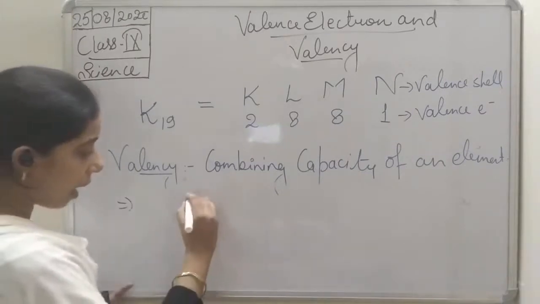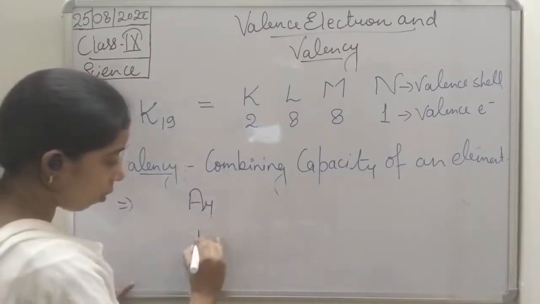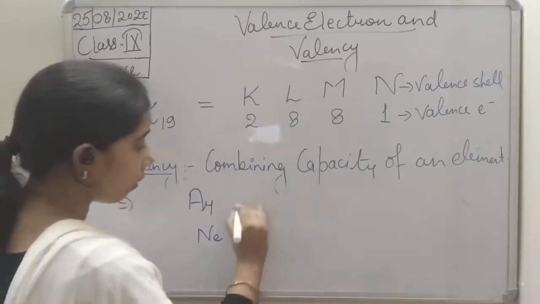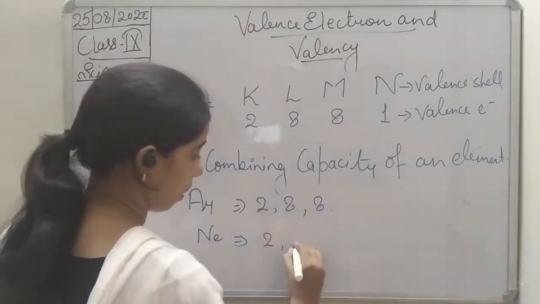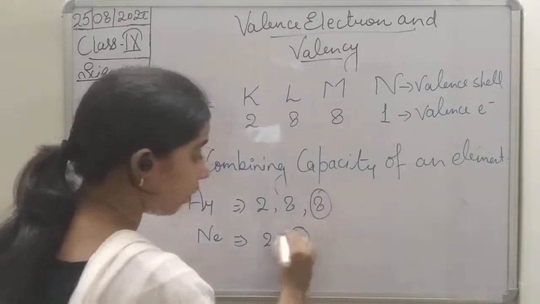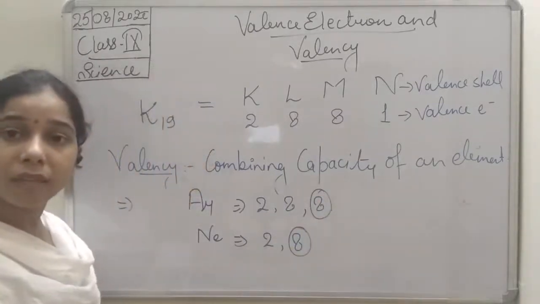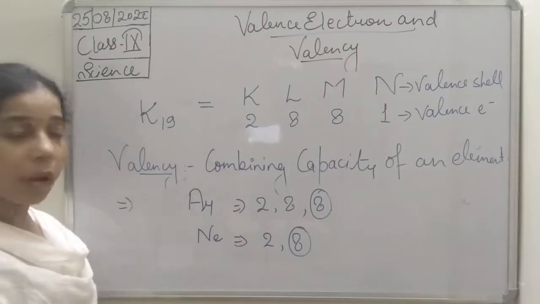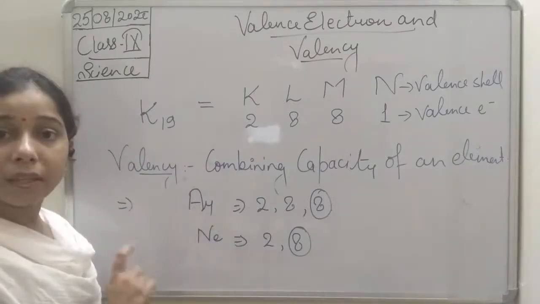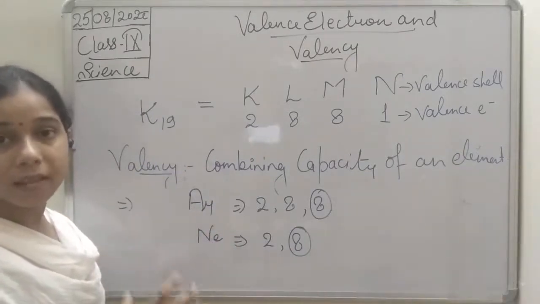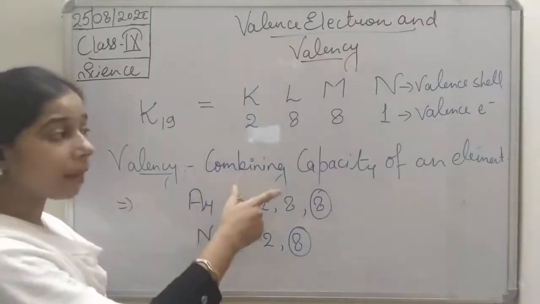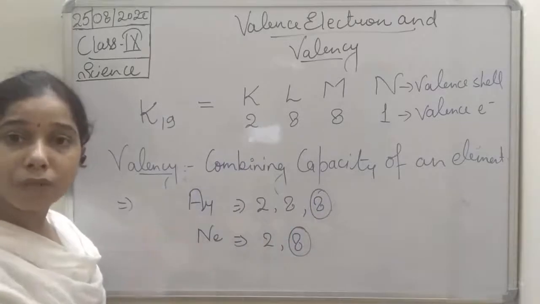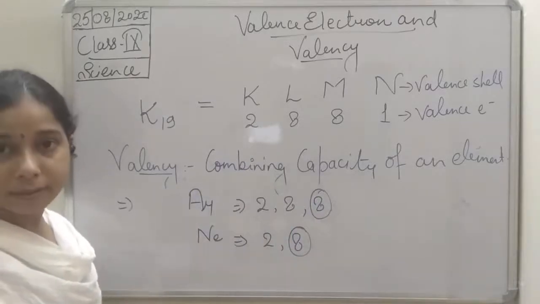So if an atom is like argon or neon, in their valence shell they have the outermost shell consisting of 8 electrons, and that is why these elements are stable and less reactive. It means their combining capacity with the other element is less.